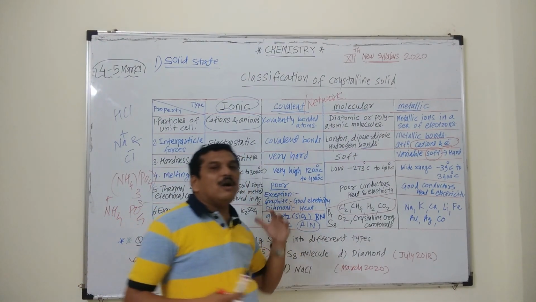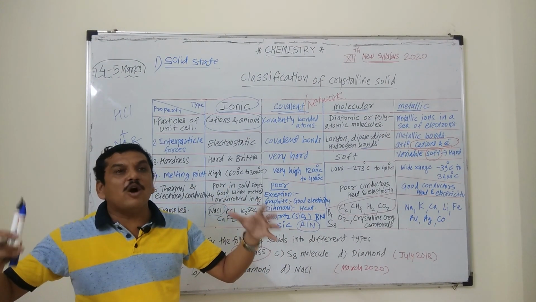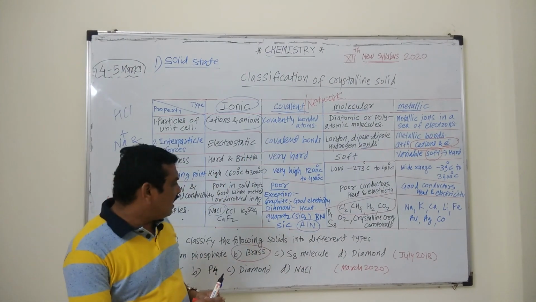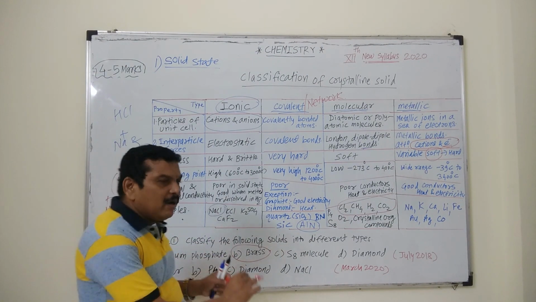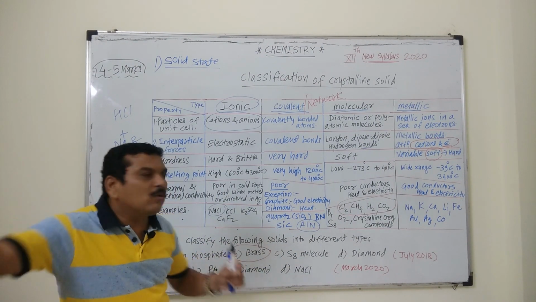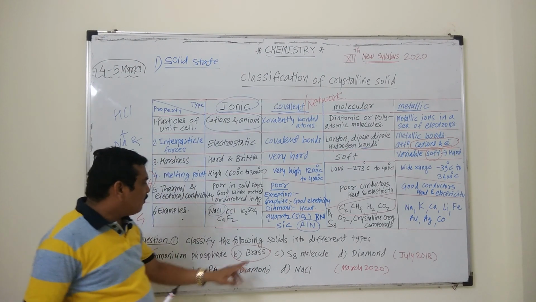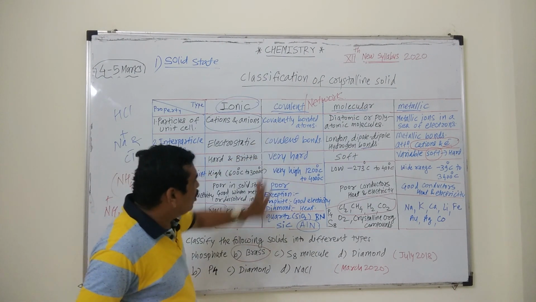Diamond, we have already seen that diamond carbon atoms are joined together to form network like structure, hence it is a covalent or network solid. Only we have to mention diamond, it is a covalent or network solid. Ammonium phosphate, it is ionic solid. Brass, it is a metallic solid. Sulfur, it is a molecular solid.